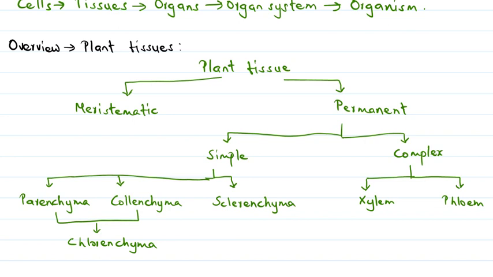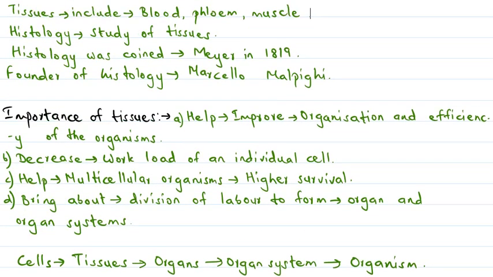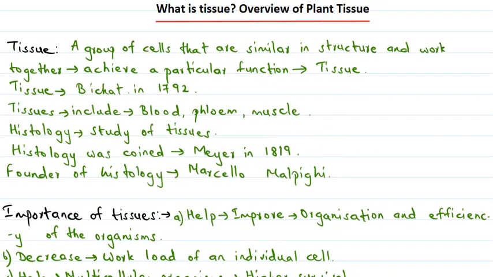So now let's quickly revise the things that we have discussed today. Today we first covered the overview of tissues in general in case of both plants and animals, and then we looked at the overview of plant tissues. First we defined the term tissue. How can we define tissue?